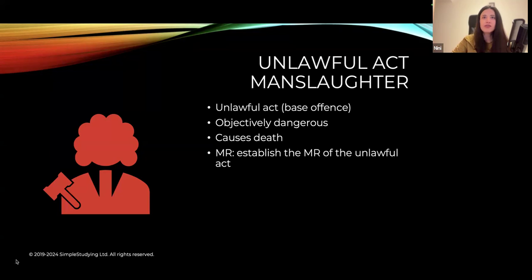So if something very, very unlikely happened, which was not the result of an unlawful act committed by the defendant, then it would not be unlawful act manslaughter. It has to be an unlawful act and something very, very dangerous. For example, drink driving. When someone drinks and drives, that's unlawful and also dangerous. So that fits the requirements.